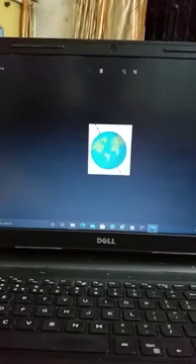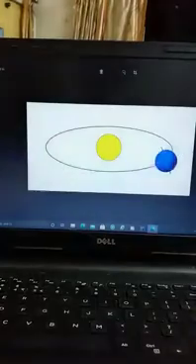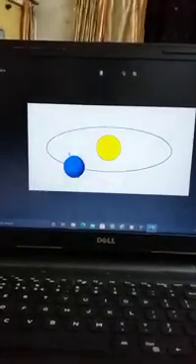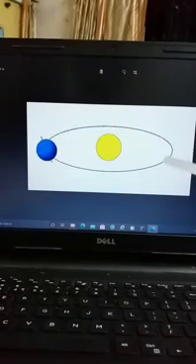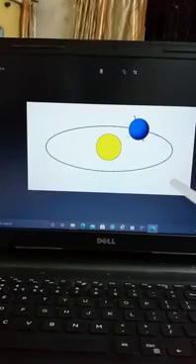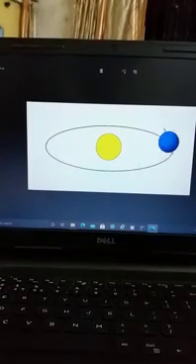So next, what is revolution? Again I repeat, this one is a revolution, when the earth moves around the sun. So this is the picture of a revolution. Up to this I am completing my explanation.